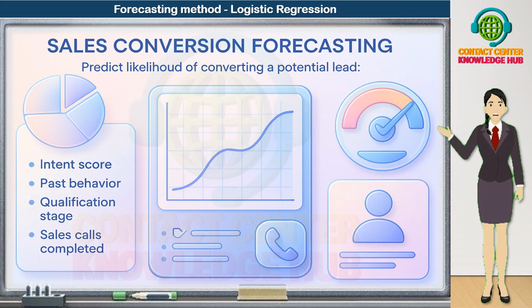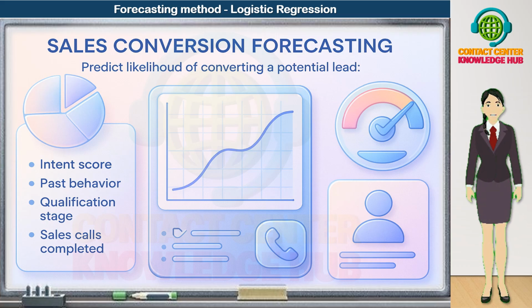Logistic regression combines these predictors and outputs, for each lead, a conversion probability. For example, this lead has a 0.81 or 81% chance of converting.